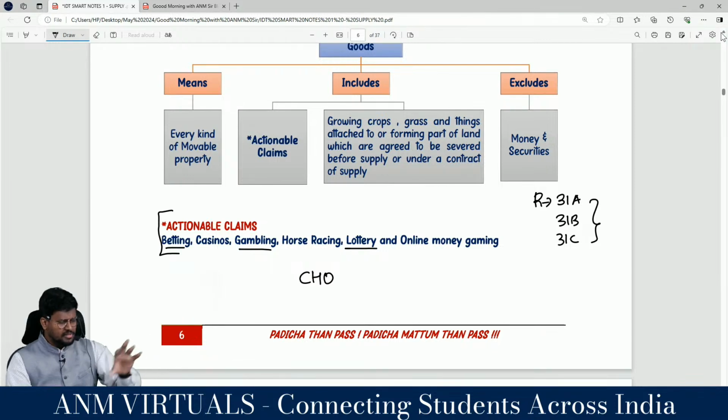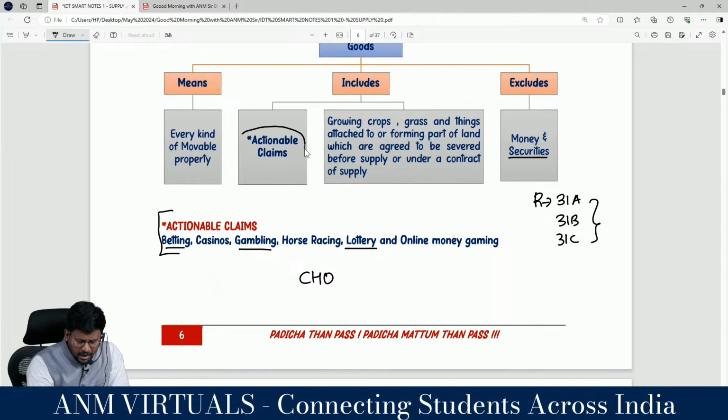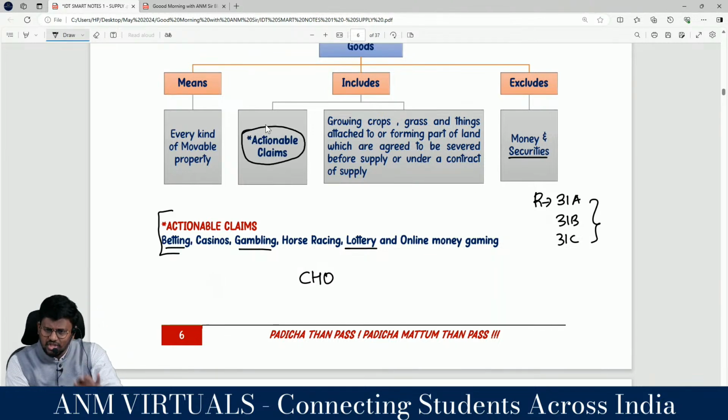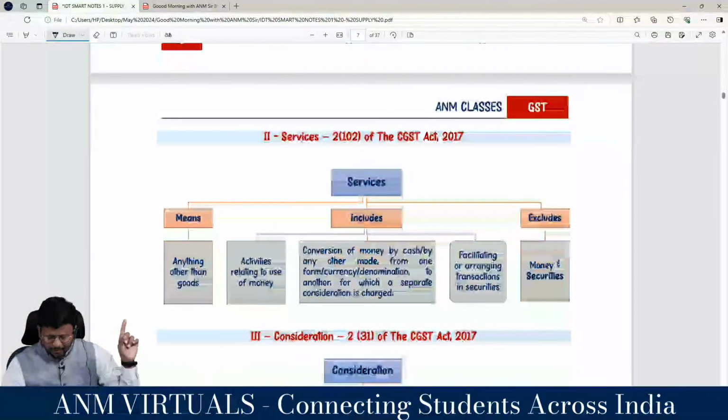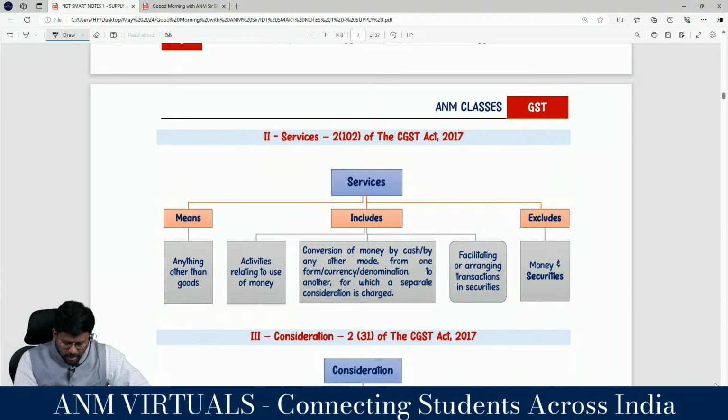So you tell me, sir, what is the definition of goods? Goods means, goods includes, goods excludes. Goods means every kind of movable property. Goods includes actionable claims, growing crops or grass or things attached to or forming part of land, which are agreed to be severed before supply or under a contract of supply. Goods excludes money and securities. Now for actionable claim, all actionable claims are goods. Correct? Yes, sir, this amendment will be relevant for Schedule 3.